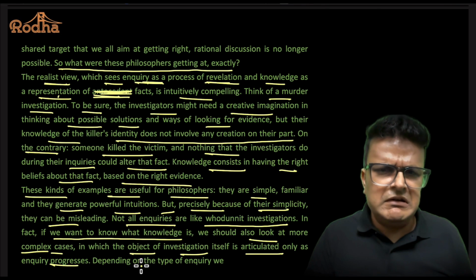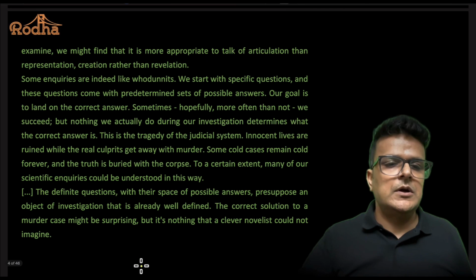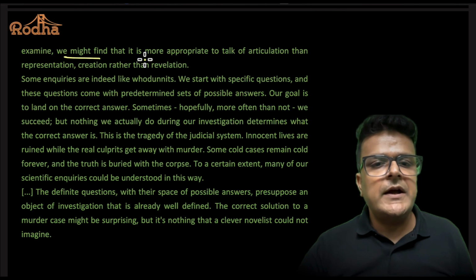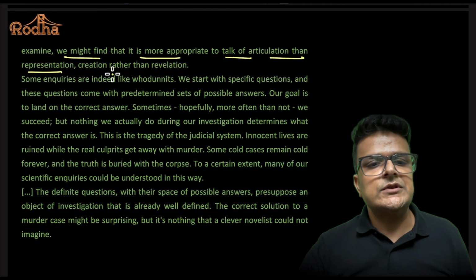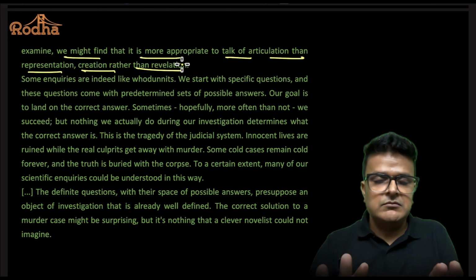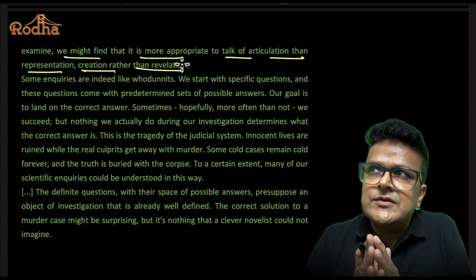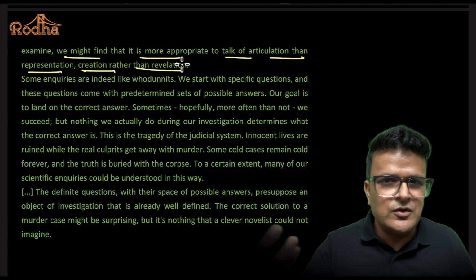What is the author saying here? Not very clear. Depending on the type of inquiry we examine, we might find that it is more appropriate to talk of articulation than representation, creation rather than revelation.